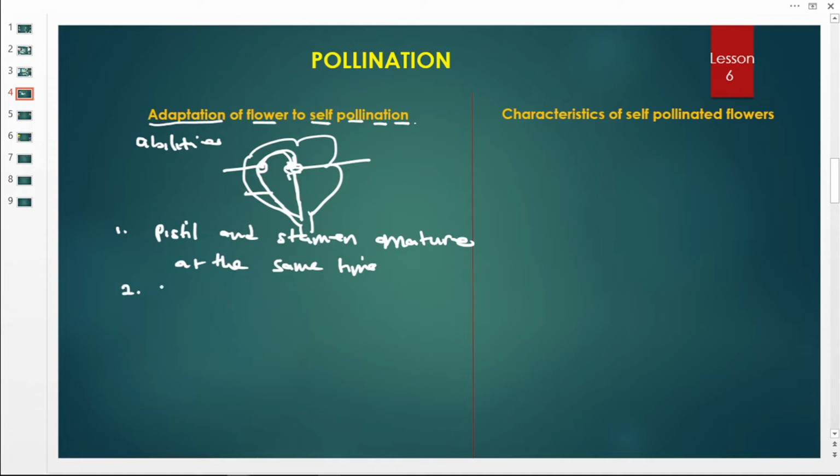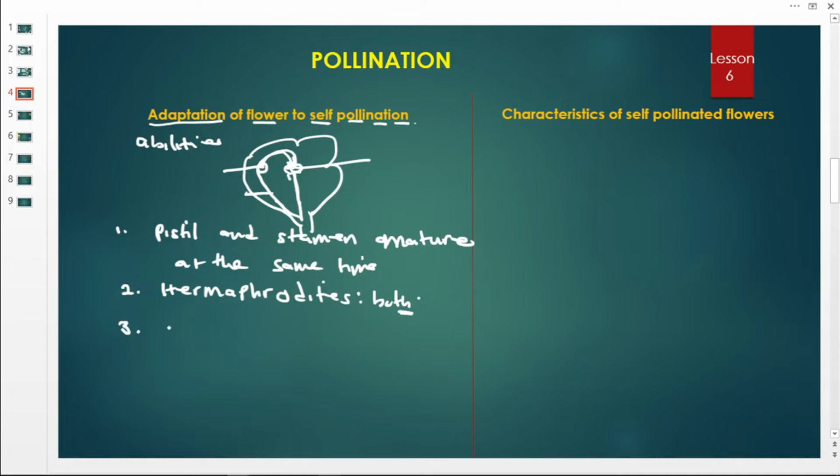Adaptation number two, some flowers are hermaphrodites, meaning that they are bisexual, so they have both the pistil and the stamen inside them. So they have both the male and the female parts inside them. Thus this one favors self-pollination.